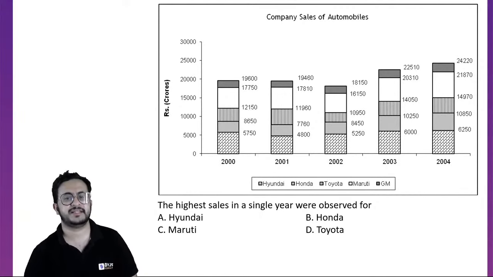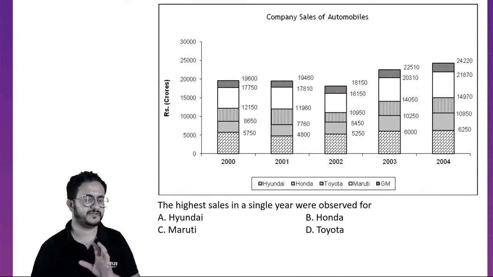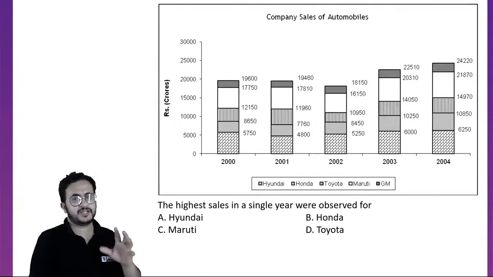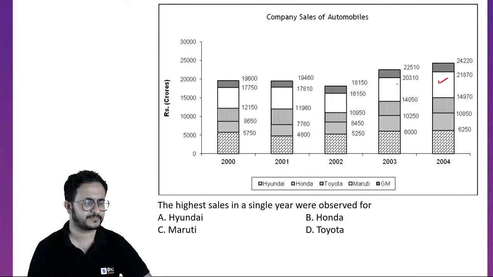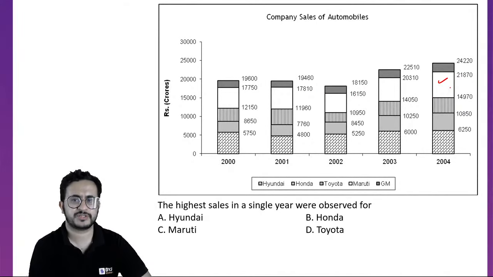So it is asking the highest sales in a single year, right? So you do not have to count the sales. If it says the highest is for which, you just have to see which is the largest box out of this. So if you observe, then this will be the largest box. Okay, if you just observe it, you do not have to calculate. It is not asking what is the highest sales. It is asking which of these had the highest sales. So this box is the biggest.